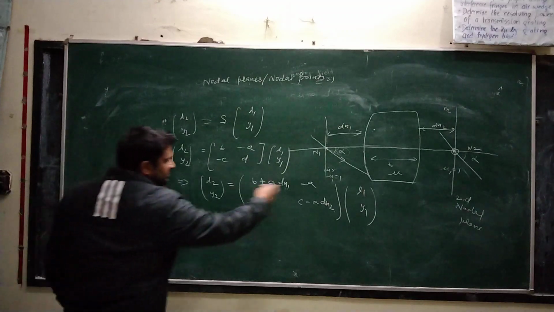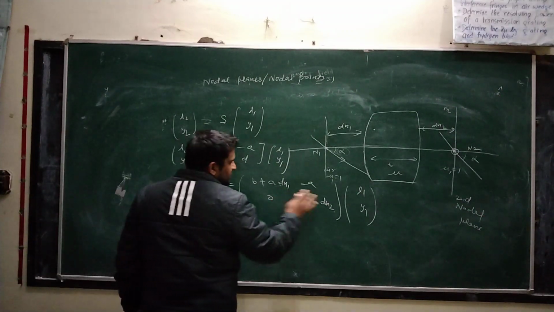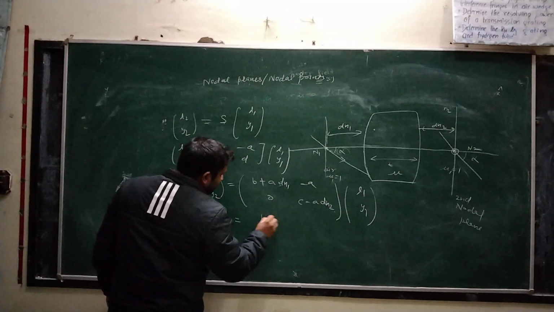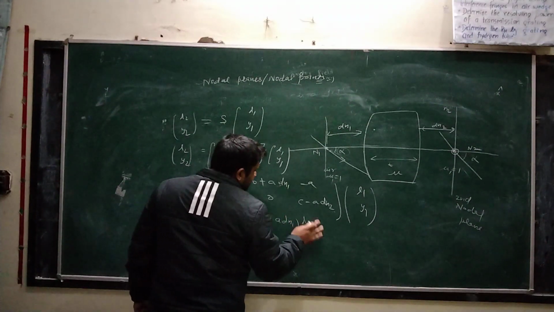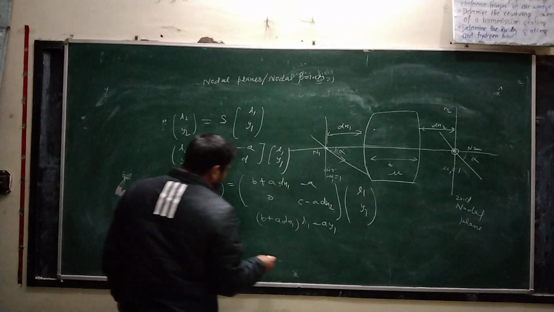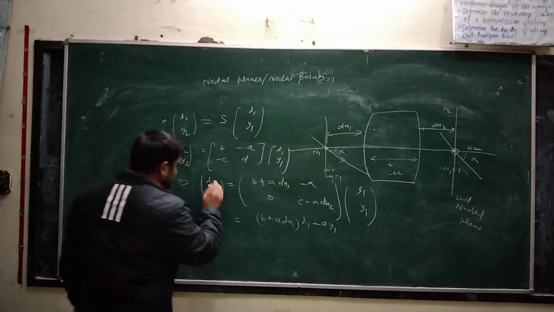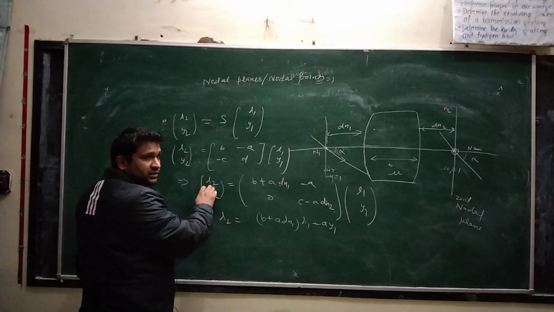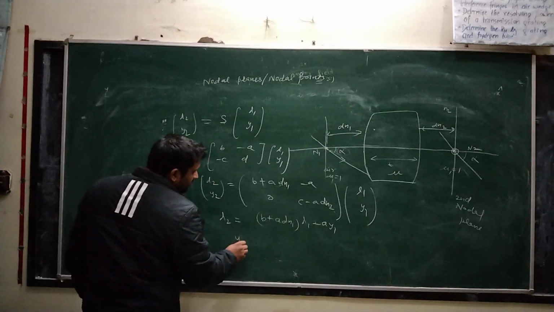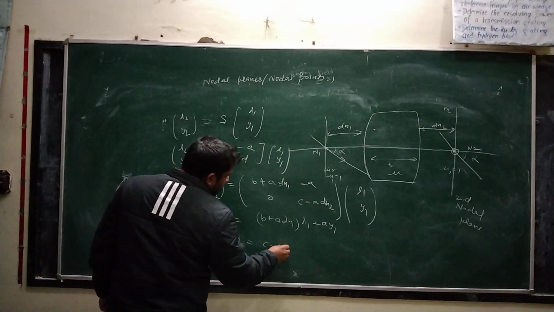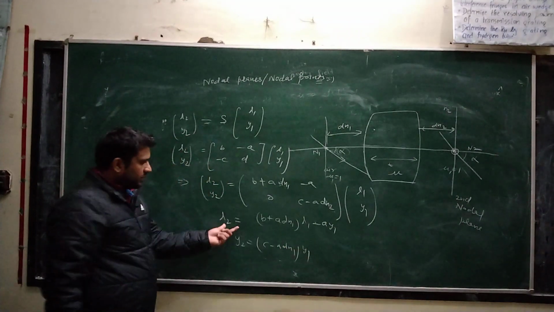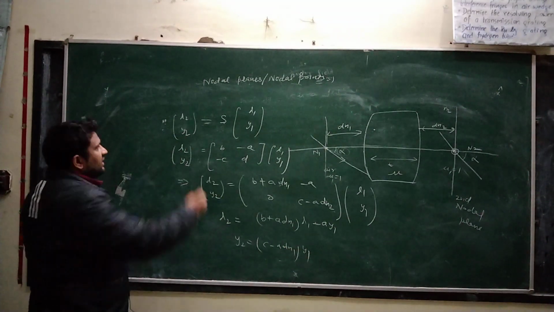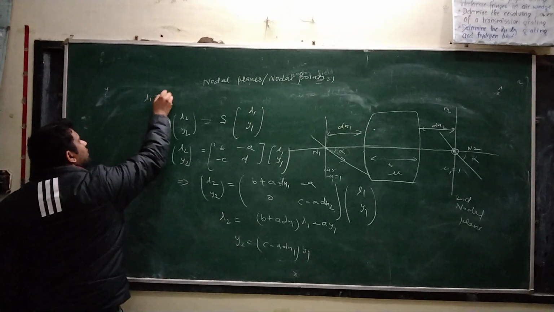So from matrix multiplication, first row with first column, b plus a dn1 into lambda 1 minus a y1 is equal to, what will it be, that is the first point lambda 2 and y2 will be equal to c minus a dn1 into y1. So from here, lambda 2 we found earlier should be equal to lambda 2.